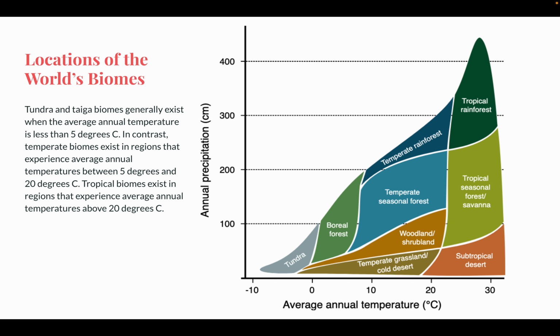So another way we can demonstrate or plot this data is by comparing annual precipitation to annual temperature. We can begin to also categorize these different biomes. Tropical rainforest, tropical seasonal forest, and subtropical desert tend to have very high temperatures, but if you look at precipitation, tropical rainforest has a lot of precipitation, whereas subtropical desert does not. So these two factors working together help control what type of biome occurs in different parts of the world. So now let's break down these different biomes.